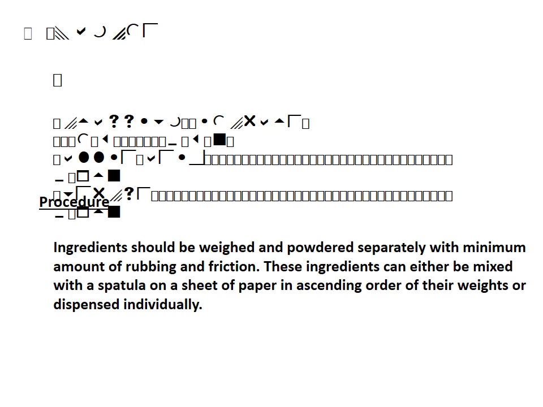The other method is we can dispense the reactive ingredients individually with proper directions. So in this prescription, which are the reactive ingredients? Potassium chlorate as well as tannic acid are the reactive ingredients. So we need to separate these two ingredients and dispense them separately along with proper direction.